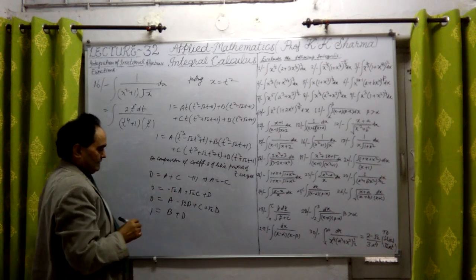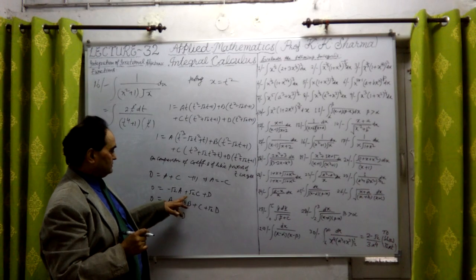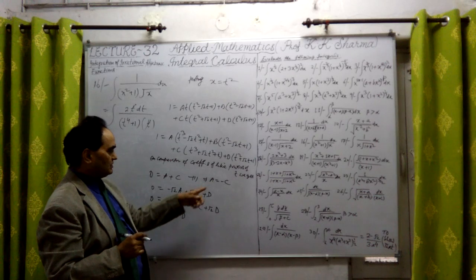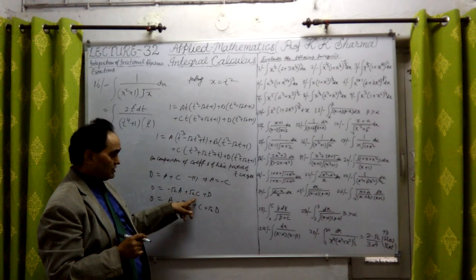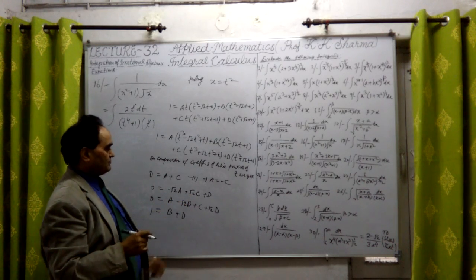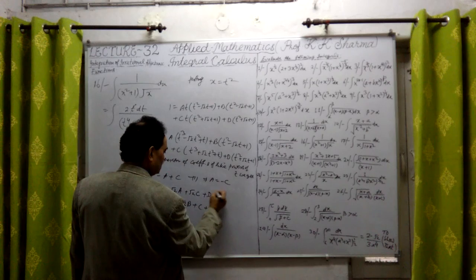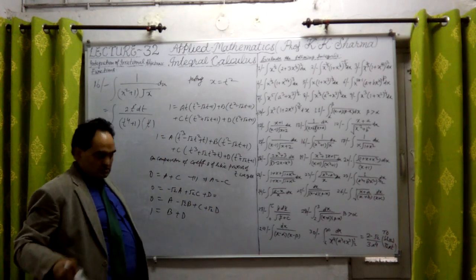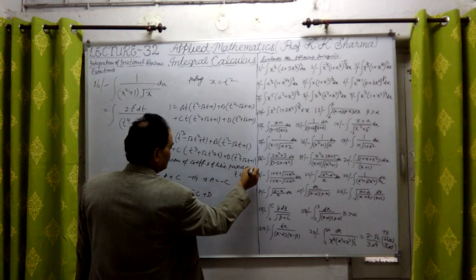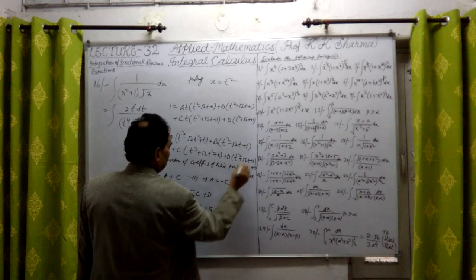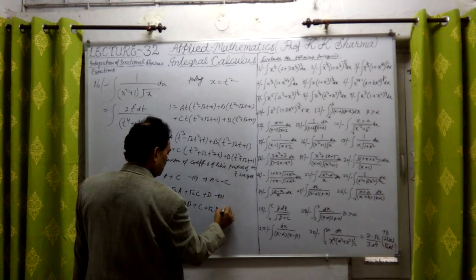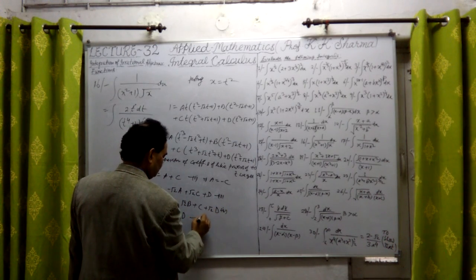Now from this, if I substitute a equal to c, also c equal to minus a, it is minus under root 2a. Let me write the equation numbers again: this is the first equation, the second, this is the third one, this is the fourth one, this is the fifth one.